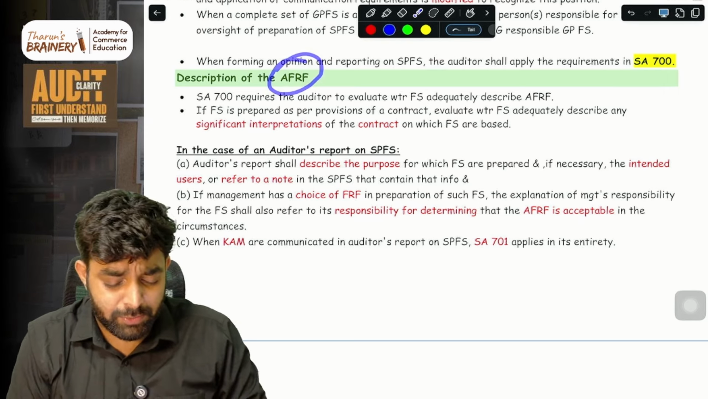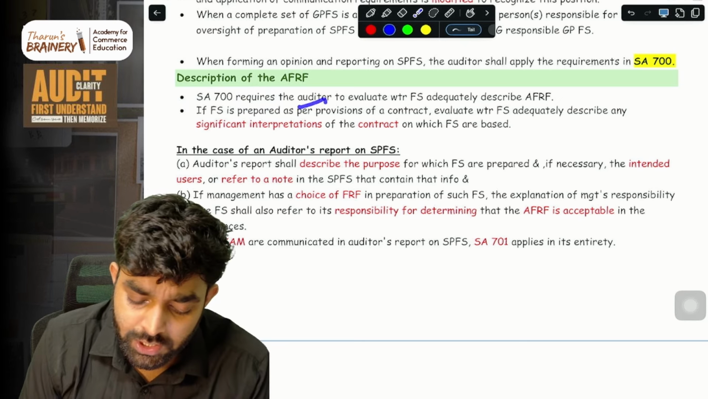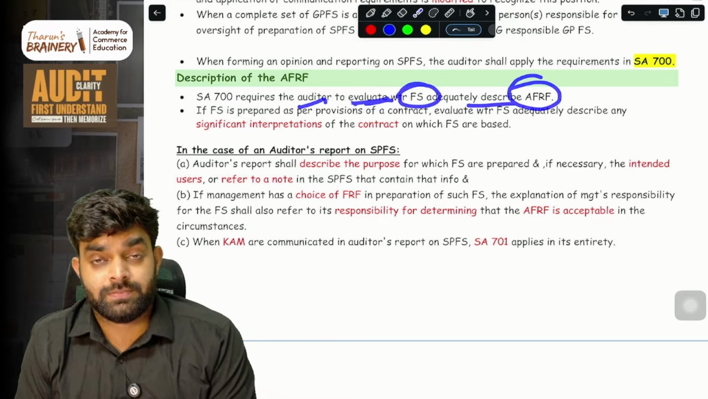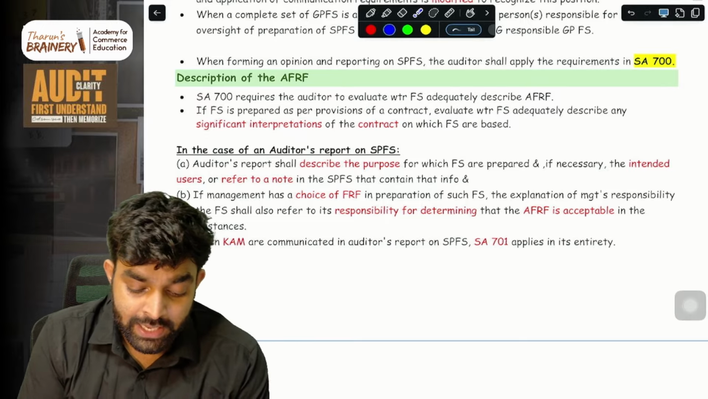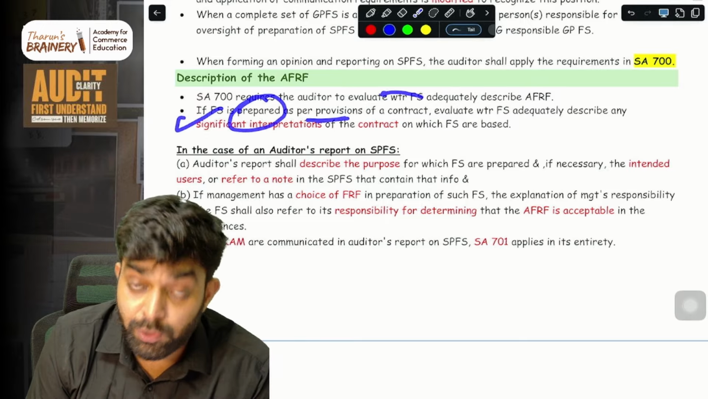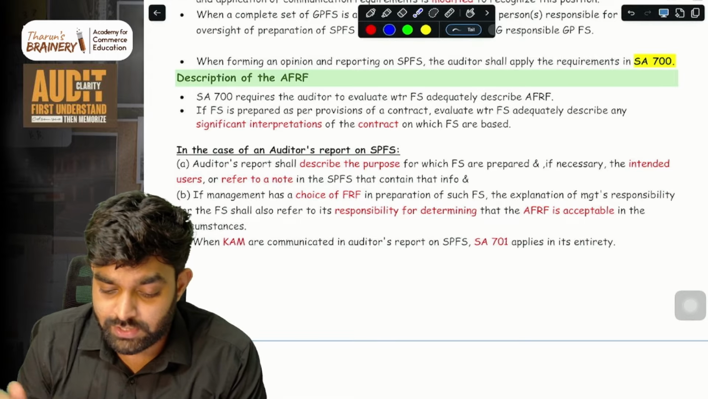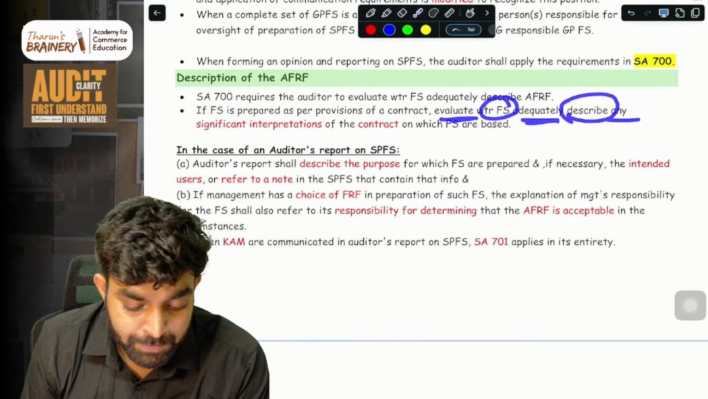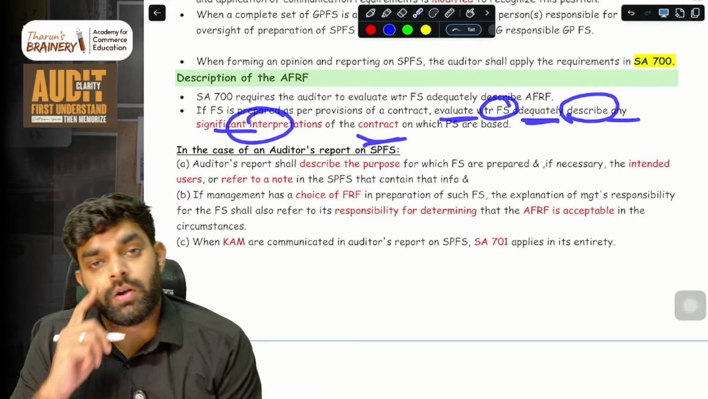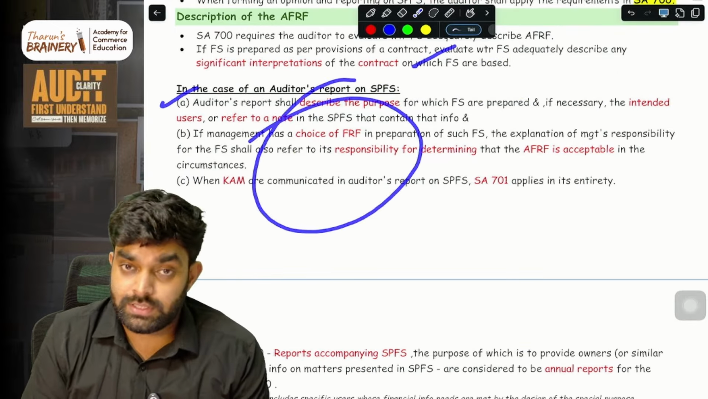Description of the financial reporting framework. SA 700 requires the auditor to evaluate whether the financial statement has adequately described the financial reporting framework. Very easy. If the financial statement is prepared as per the provisions of a contract, on a contractual basis, evaluate whether the financial statement describes any significant interpretations of the contract. Simple. Then, in case of the audit report, this is important.